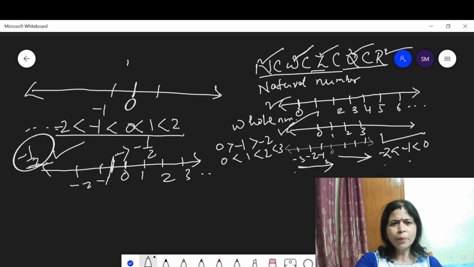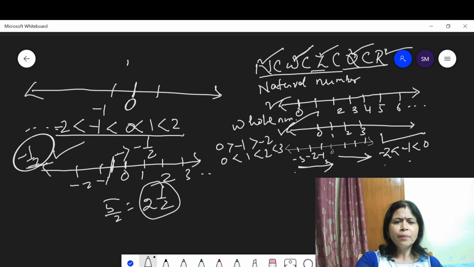Suppose you have to represent 5/2. When you make it a mixed number, this is 2 whole 1/2. This means it lies in between 2 and 3. So if you have to represent 5/2 on the number line, it is between 2 and 3, at the middle.